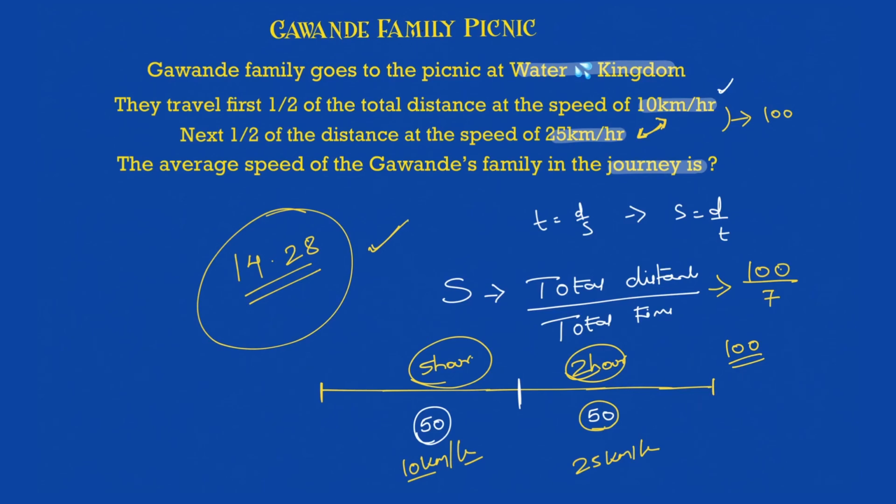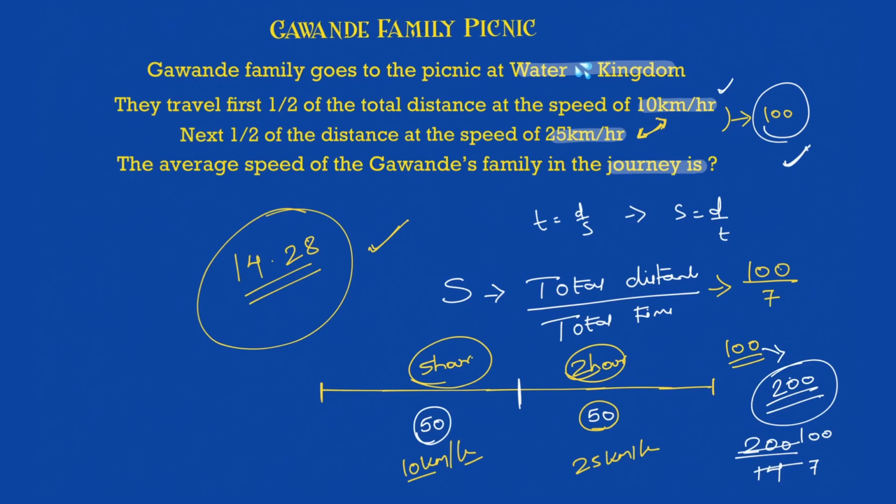Now you will tell me, if I take some other number, will the answer be the same? Yes, instead of 100 take 200. It doesn't matter. If it's 200, you will divide 200 by 14. Again, it will be nothing but 100 by 7. No matter what you take here, the answer will always be the same. Ideally, don't experiment please, and just take the LCM of these two. That will be the best way to solve this.